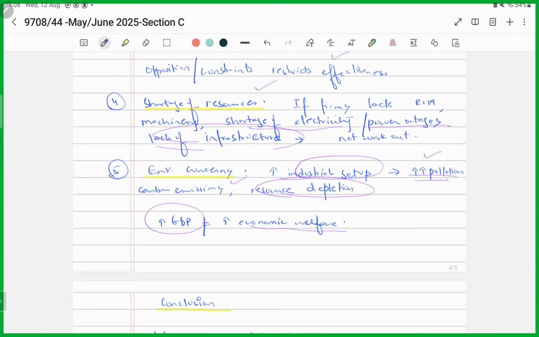It does not always mean that if GDP is increasing, economic welfare is also increasing, right? It does not necessarily lead to an equivalent improvement in economic welfare.